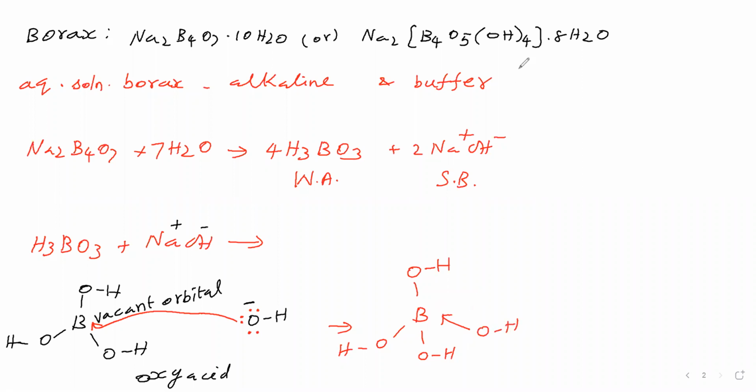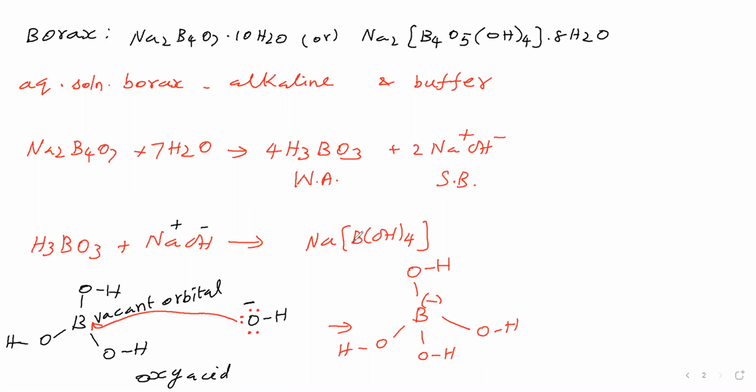Now this dative bond, we will write as a normal covalent bond by giving formal charges. For boron, we will give a negative charge. To balance the negative charge, we will give this Na plus. Therefore, we will write NaB(OH)4, like this complex. So it is a weak acid, it is a strong base, it is salt. Salt is formed.